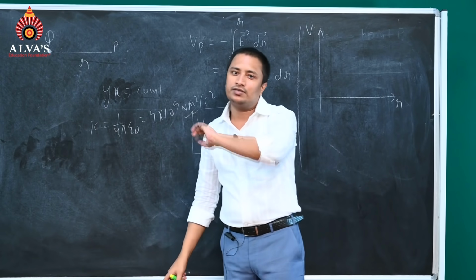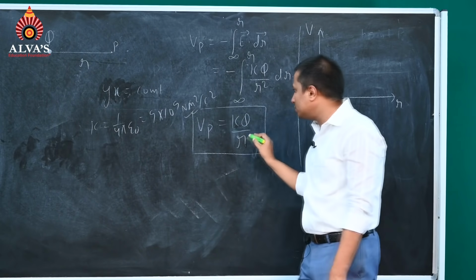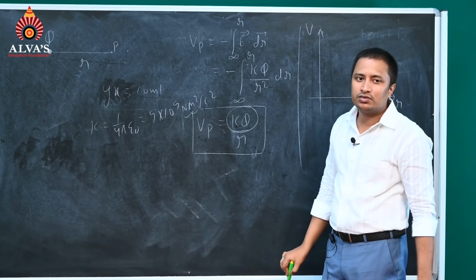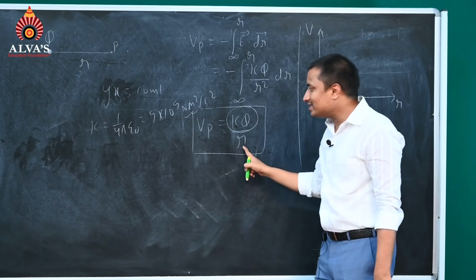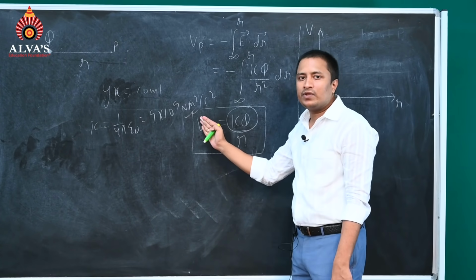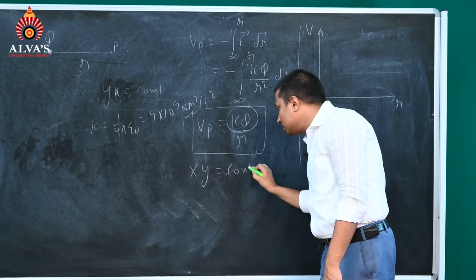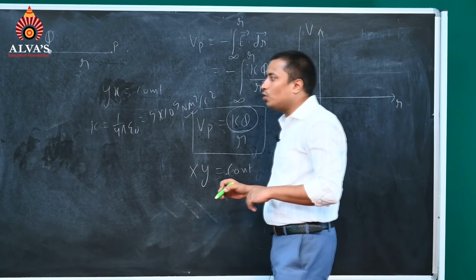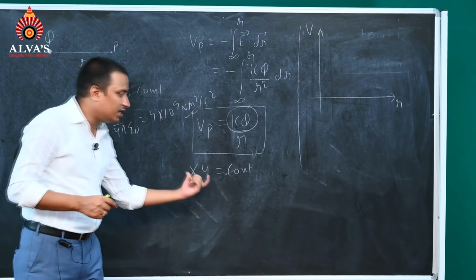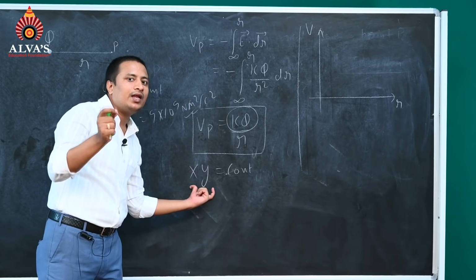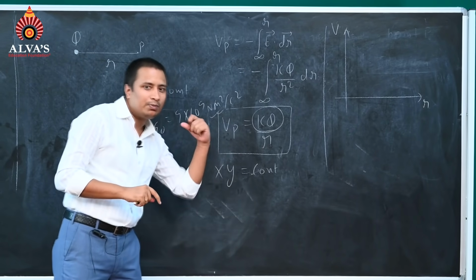K is a constant. Here the charge Q is also a constant. That means this whole term is a constant. On the y-axis we have Vp, so I have written y, and on the x-axis we have r. Can we multiply it here? So it will become xy equal to constant. And people who are preparing for JEE might have studied this in coordinate geometry: this is called a rectangular hyperbola. In maths you might have studied, this is the equation for a rectangular hyperbola.